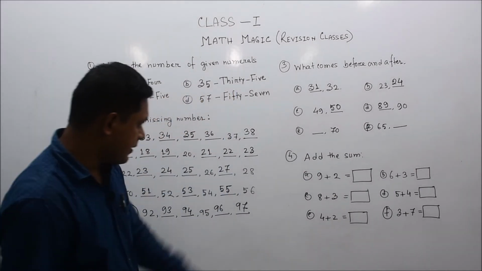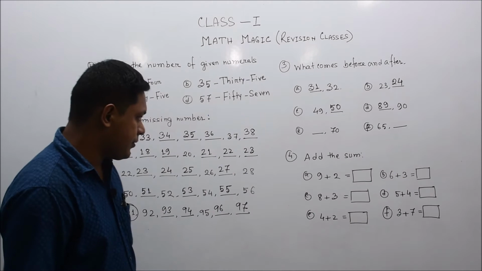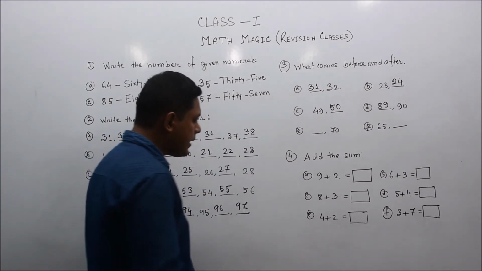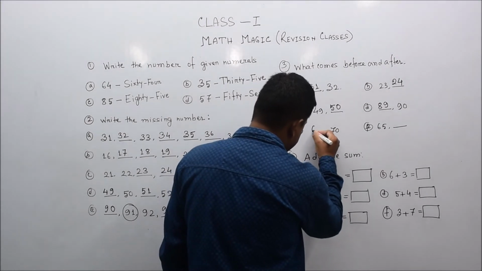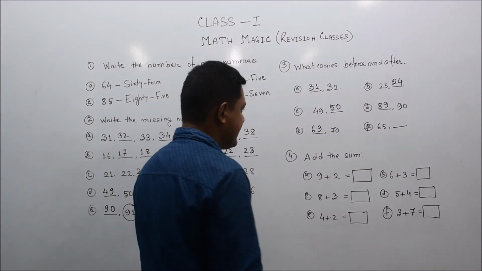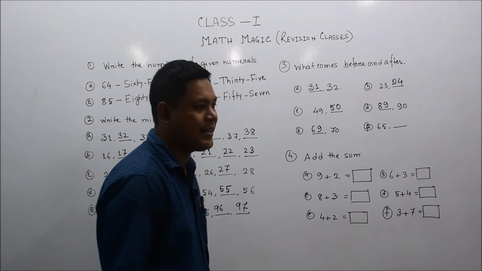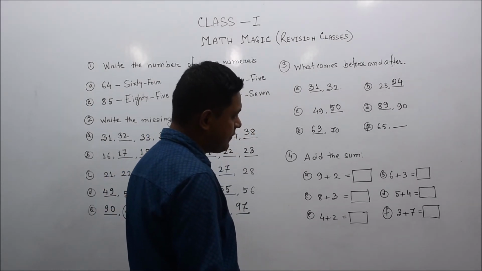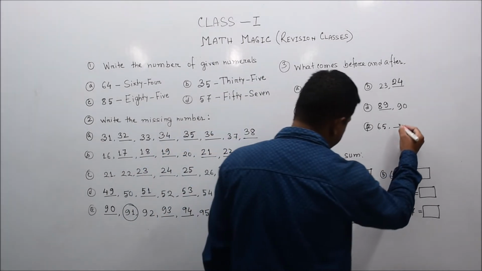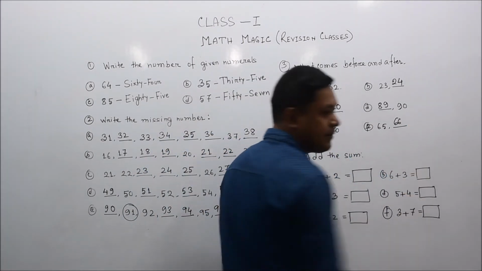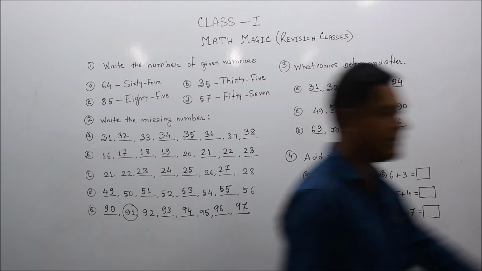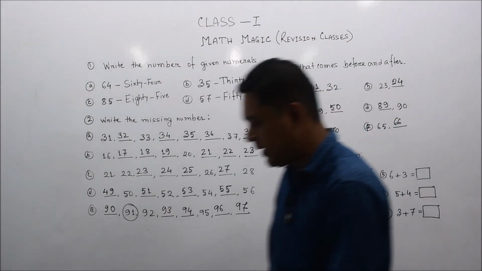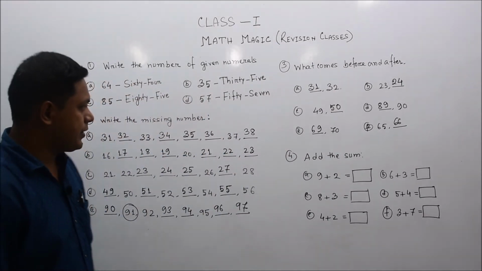Okay, and E portion, 70 is given. Before 70, which number will come? 69 will come. Okay, 69 and 70. Okay, my student. And F, 65, after 65, which number will come? 66, double 6, 66 will come. So this way we need to do these questions.